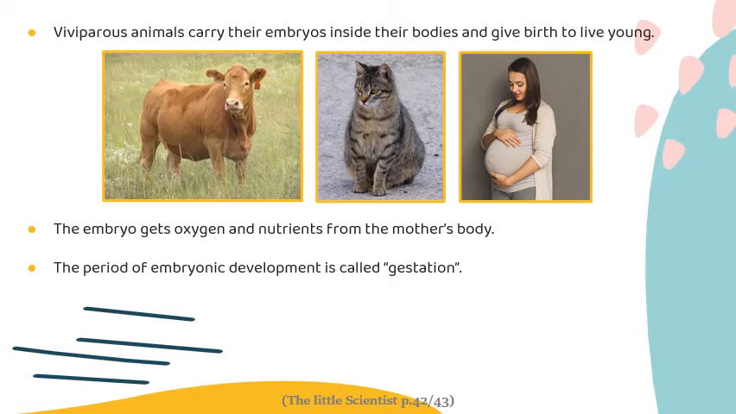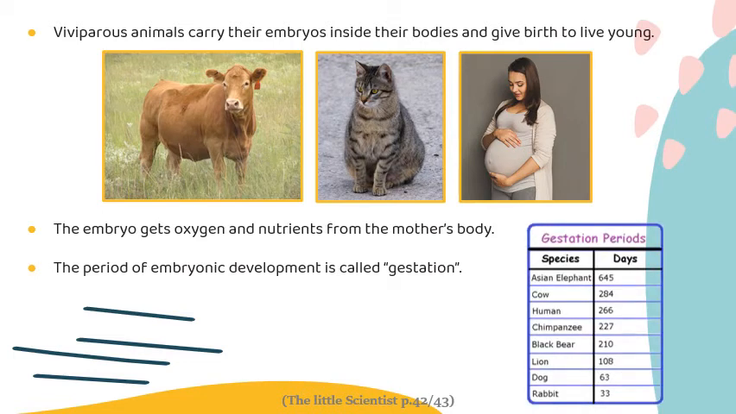The period of the development of the embryo inside the mother's body, this means when the mom is pregnant, the period of pregnancy, is called the period of gestation. And this period isn't the same for all mammals. For example, for us people, the period of gestation is 9 months, while it's 645 days for an elephant. In general, the bigger the mammal is, the longer the gestation.